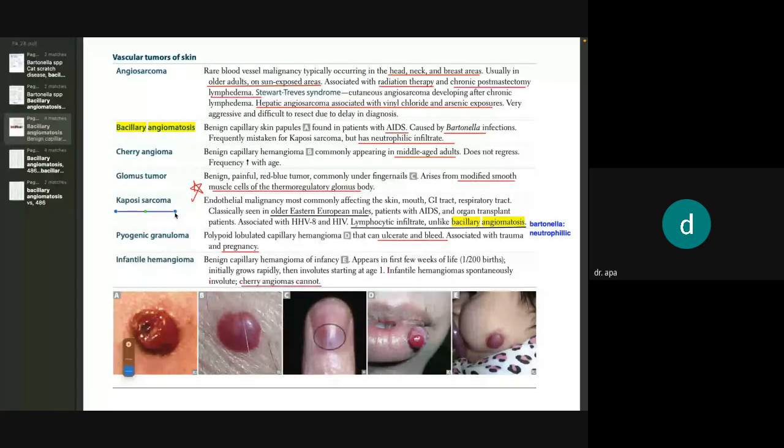Bacillary angiomatosis is a bacterial infection, Bartonella henselae, so we get a neutrophilic infiltrate. Exactly.